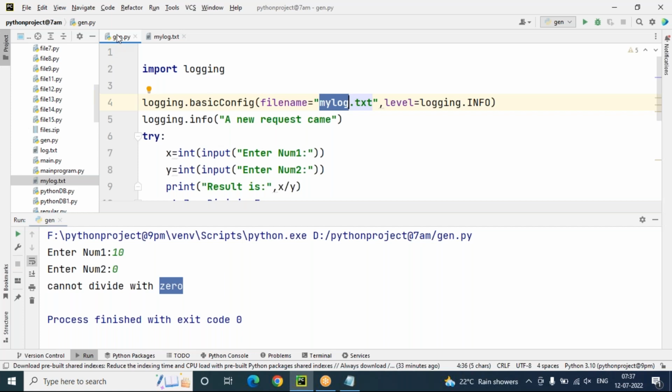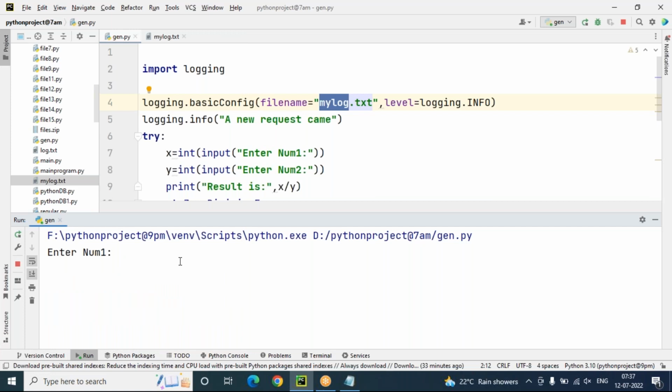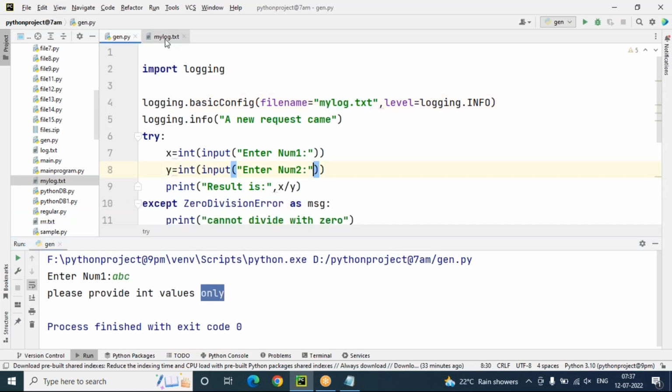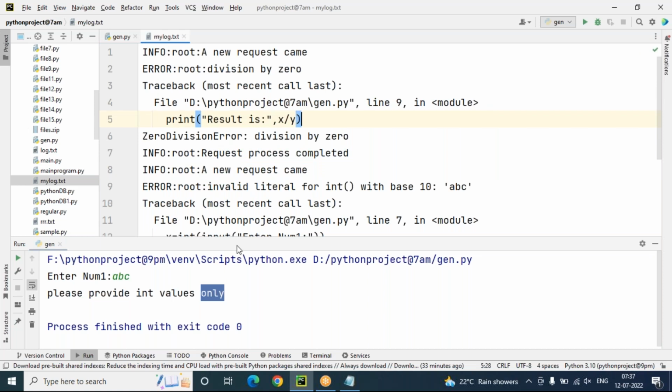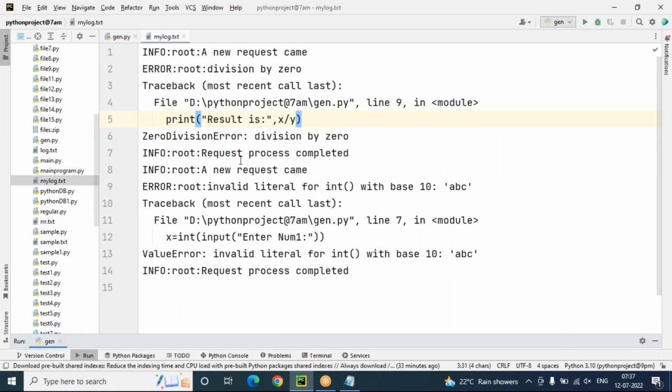Not only this, every time whenever we try to execute, you may get new exceptions also. Sometimes I can enter my input like ABC. So, please provide int values only. This is another exception message. But how is the other exception message stored? Now you can see this is mylog.txt, the log file is updated when the end user enters an invalid value. So this is coming like ValueError, invalid literal for int() with base 10: ABC. Request process completed, like this.